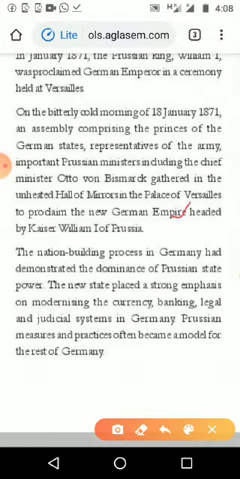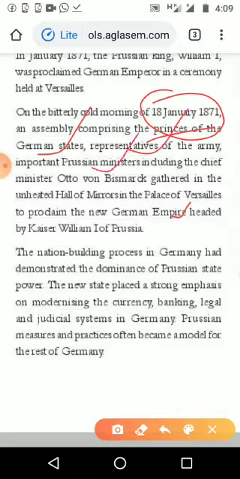Means the second step started with 1866, and after 5 years they came together, and in that we can see the princes of the German states, and we have seen there were many small states, and the representatives of the army and the Prussian ministers. Already Prussia had the election, and they had the ministers also.